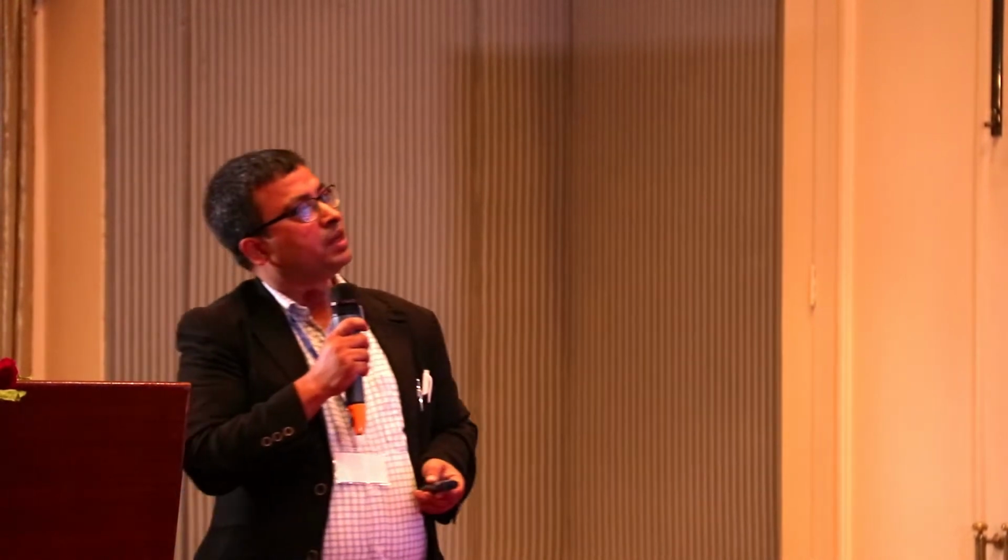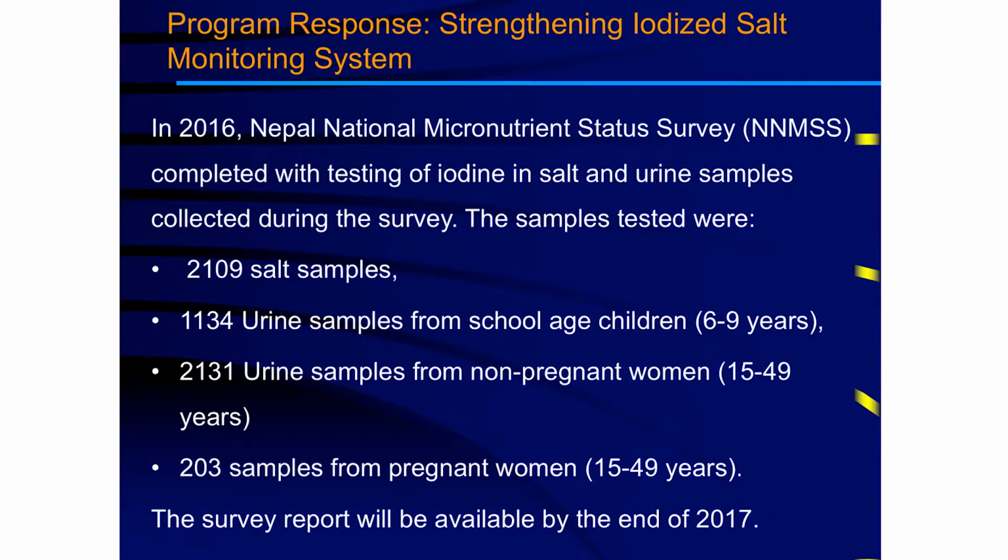So recently, Nepal also did a Nepal National Micronutrient Status Survey, and we tested the salt that was collected from the field, and also did urine iodine testing in the samples collected from the field during the survey. And as you see, 2,109 salt samples were tested in the DFTQC laboratory.